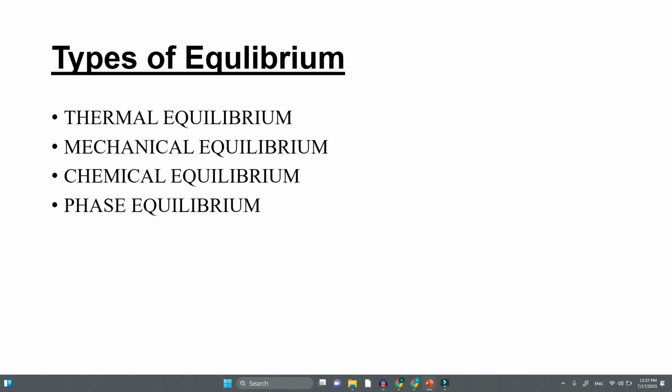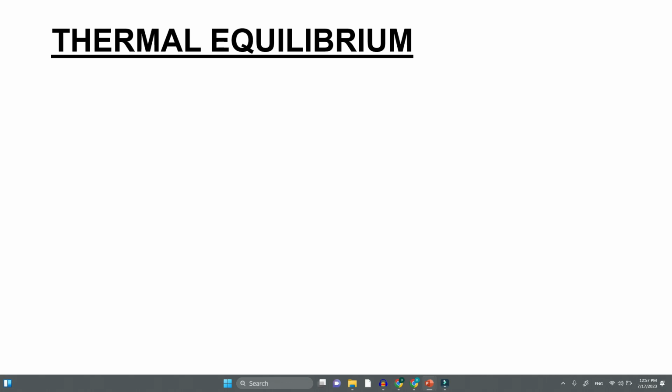Then you have phase equilibrium. Phase means from liquid to vapor, vapor to liquid. If there is any unbalance in that, more vapor will be produced, or otherwise more condensation occurs and more liquid will be produced. So these are the different types of equilibrium. Let us see each one of them in detail. First, let us see what thermal equilibrium is.